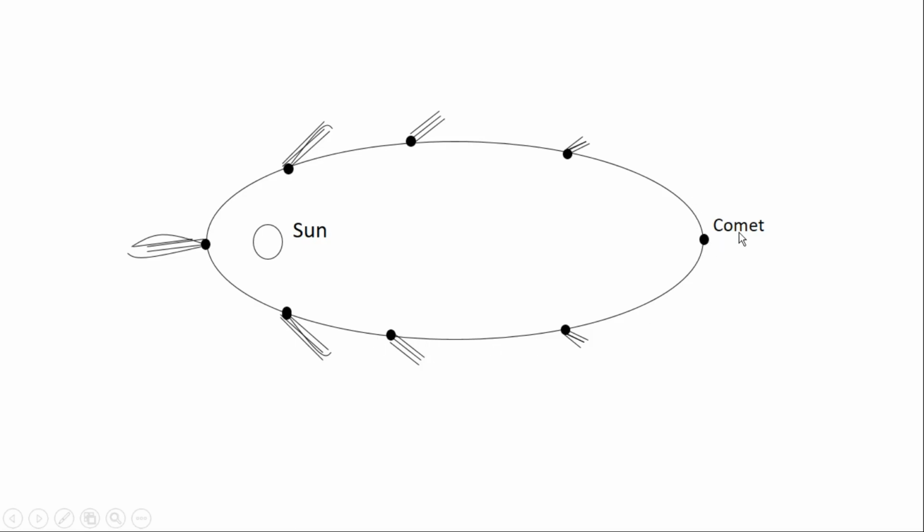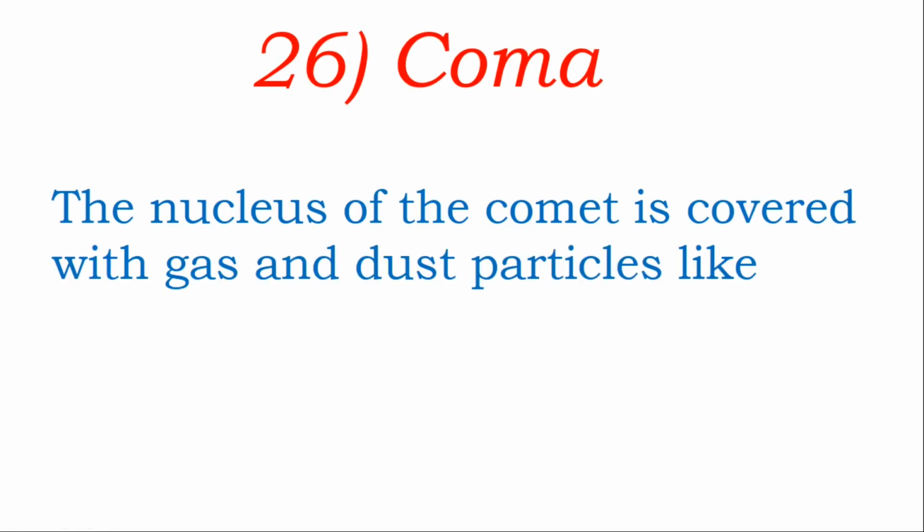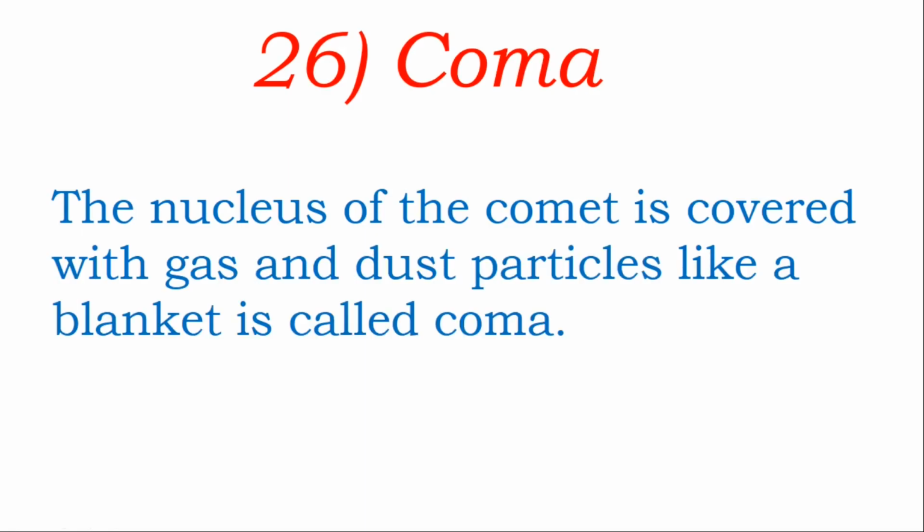When the comet is very far away from the sun, it doesn't have any tail, but when it comes near to the sun, its tail appears and becomes longer and longer, and the tail always stretches away from the sun. Coma. The nucleus of the comet covered with gas and dust particles like a blanket is called coma. This is related to the comet.